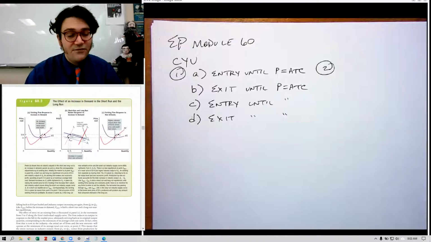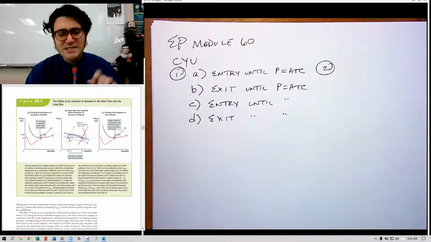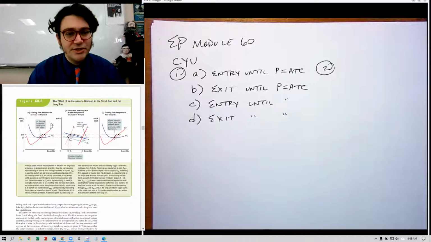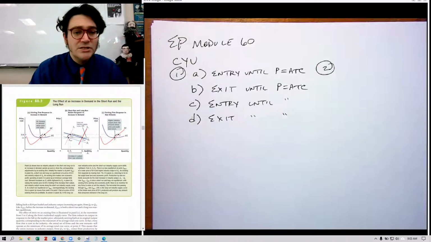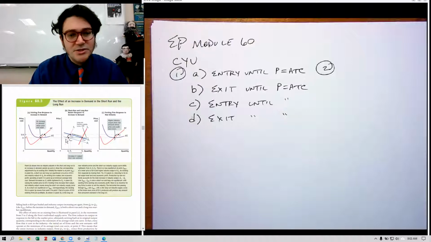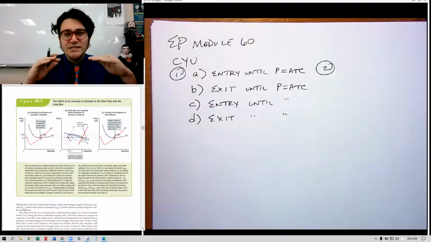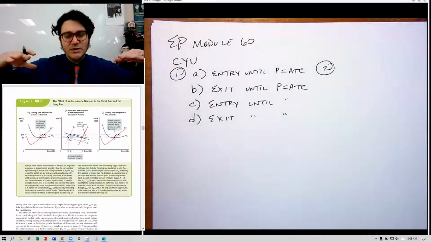And so in this figure, you see the market in the middle here and the two firms on the left and the right. I think it's the same firm, actually. It's just the initial increase in demand and then the response to new entrants. And that's just saying how do they change where they're producing. So in this picture, it looks really scary. You can see that the long run industry supply curve is a horizontal line. And that's basically, when they say it's perfectly elastic, it just means it's a horizontal line.